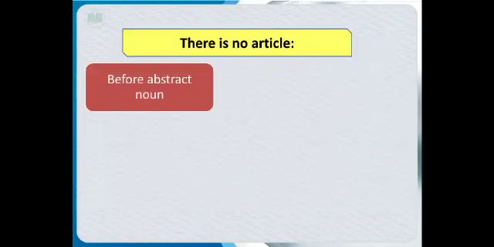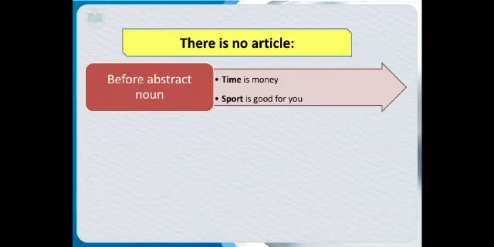There are some cases in which we do not use any article. What are these cases? Before abstract nouns. What are abstract nouns? Abstract nouns are those nouns which you cannot see or you cannot touch. For example, time is money. Time is a noun, but it is an abstract noun because you cannot touch time, you cannot see time. So this is called an abstract noun. With the abstract noun, we do not use the.